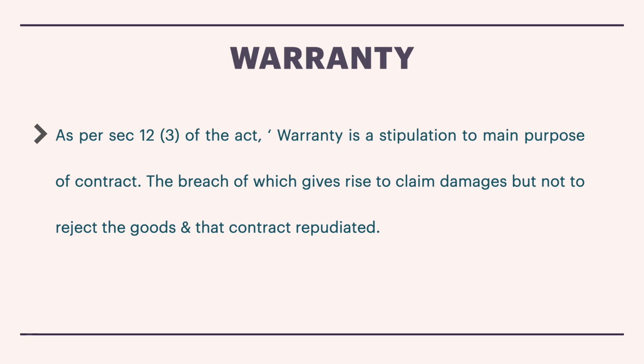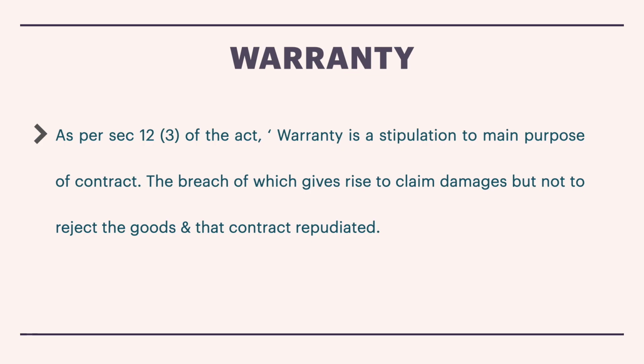It is just additional. The color was just additional, and the color was changed from red to, let's say, a black car. Now the change of color here is called a warranty. It is just a collateral to the main purpose of the contract. Just because he is given a black car, the buyer cannot cancel the contract itself. Maybe he can just claim damages, maybe a compensation for giving the wrong color car.